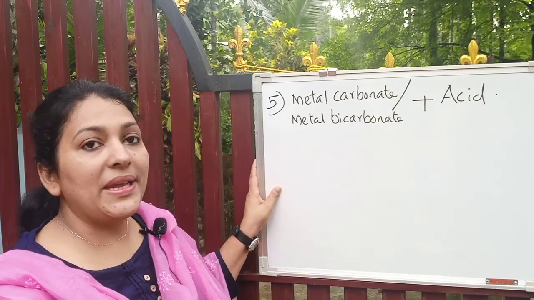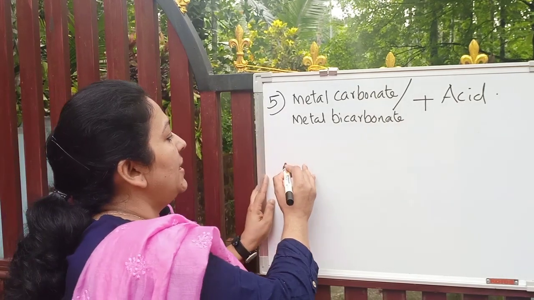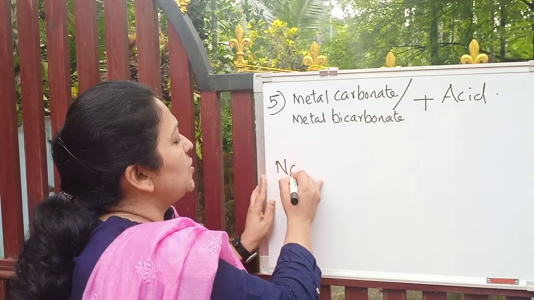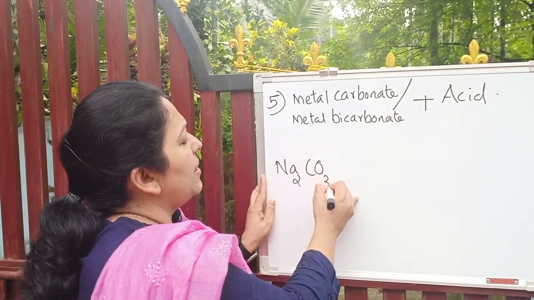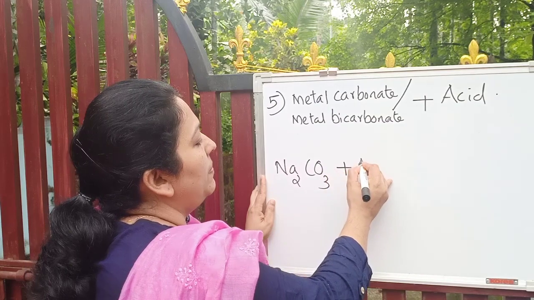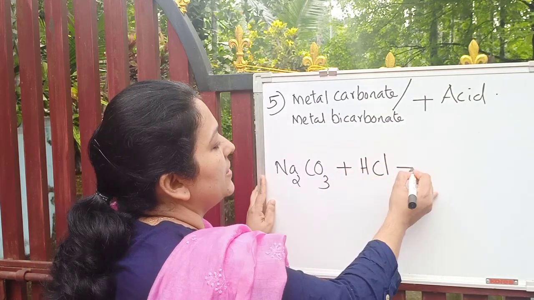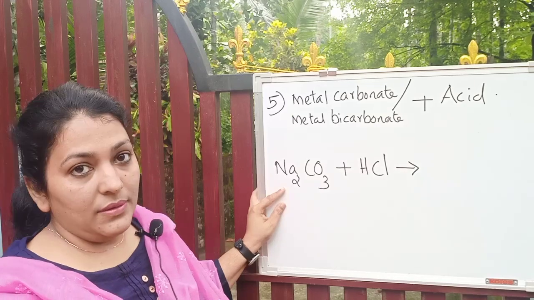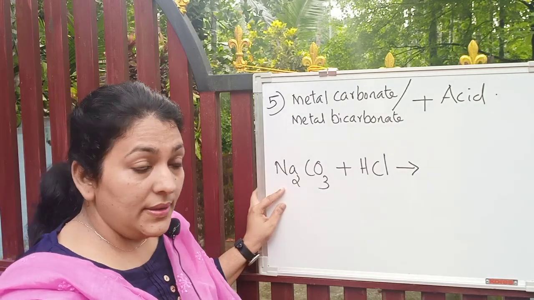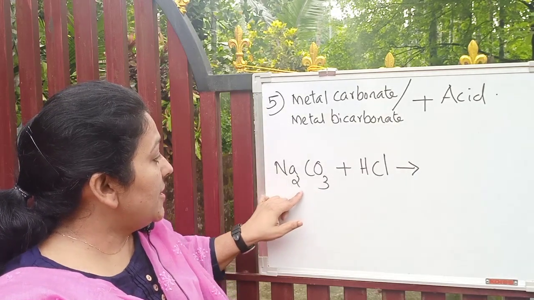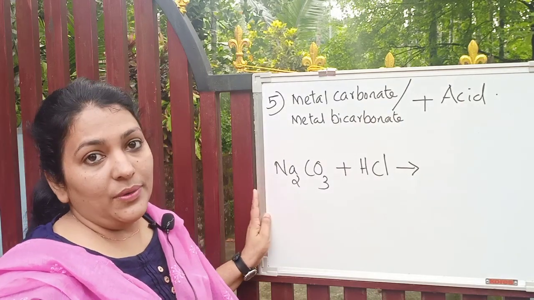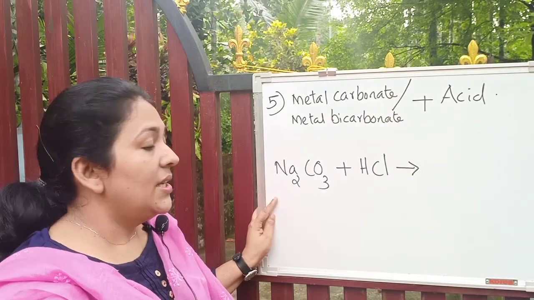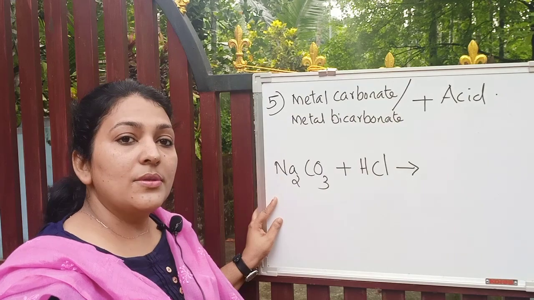The first one is metal carbonate, for example, sodium carbonate. You can take any example. Sodium carbonate plus hydrochloric acid. So what are the products? Sodium chloride, water, and as this is a carbonate salt, carbon dioxide is also produced.